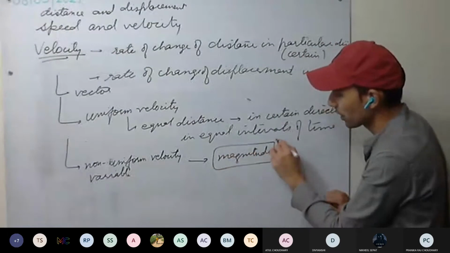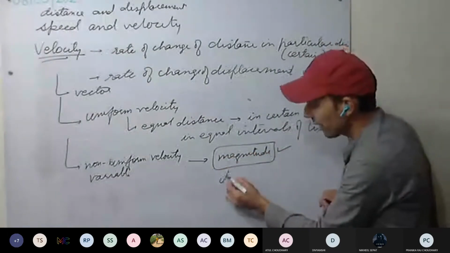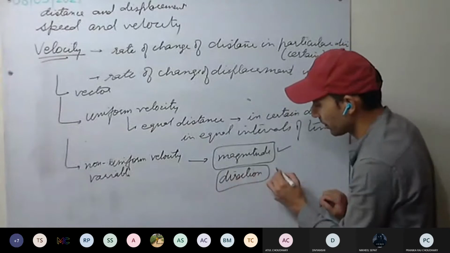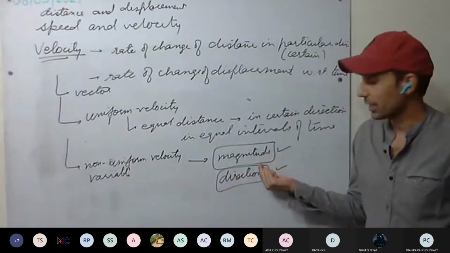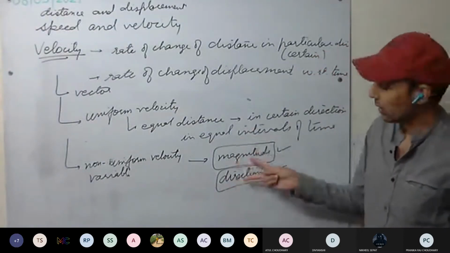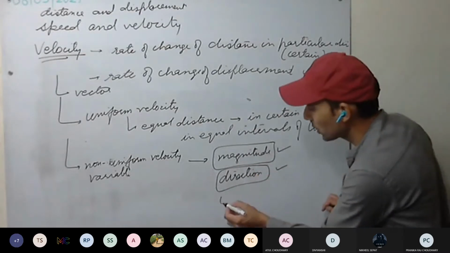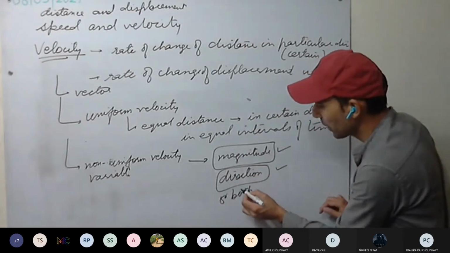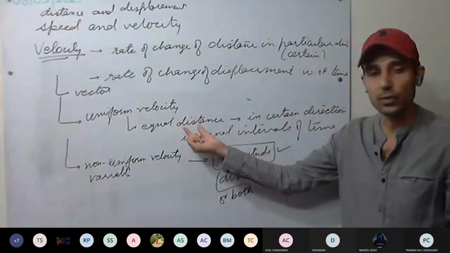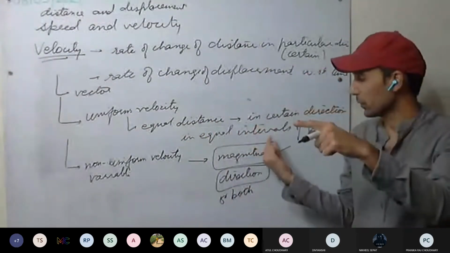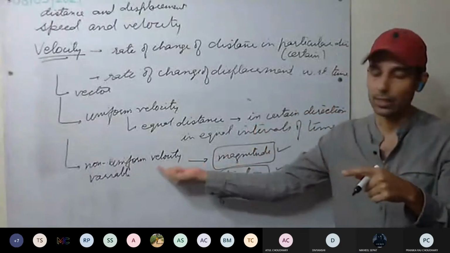Or direction can change. Either the magnitude changes or direction changes, or both can change. That will be the variable velocity. If there is change in magnitude, that is, it is covering unequal distance in equal intervals of time in the same direction, then variable velocity.